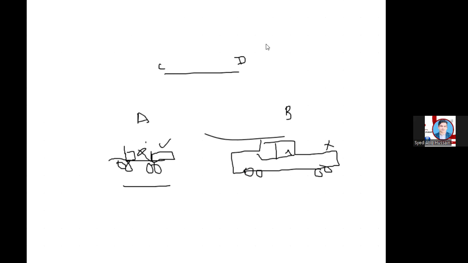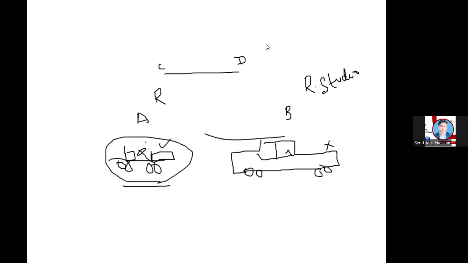So, for example, if we consider car A is R and car B is RStudio. This is the engine. You can see the engine can work without the frame.